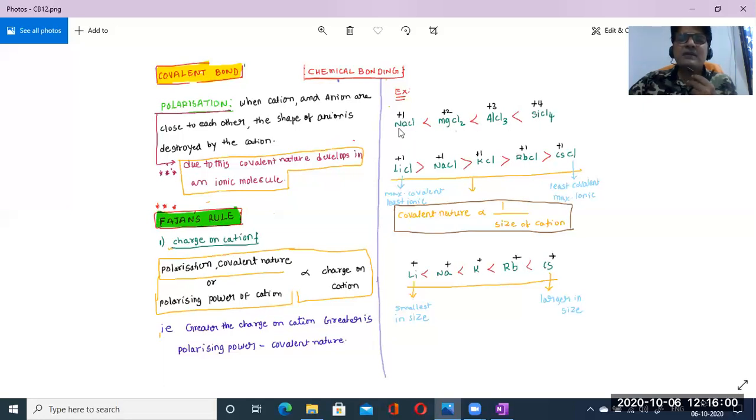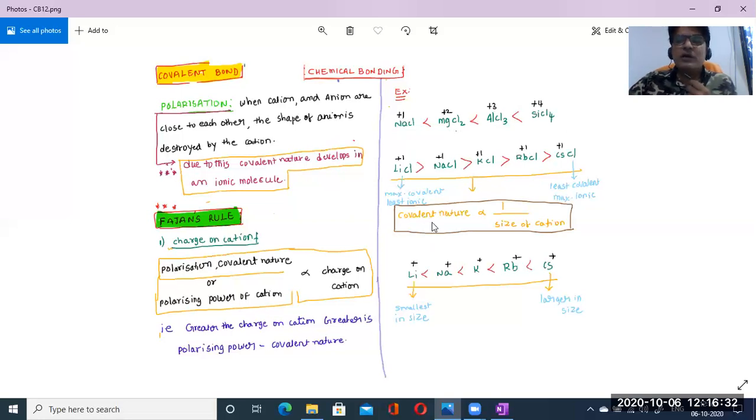Okay, that means this belongs to the periods data, going from left to right in the periods, because sodium's atomic number is 11, magnesium 12, aluminum 13, silicon 14, like that. So while going from left to right in the periods, the covalent nature of these metal halides increases. See how it is increasing.